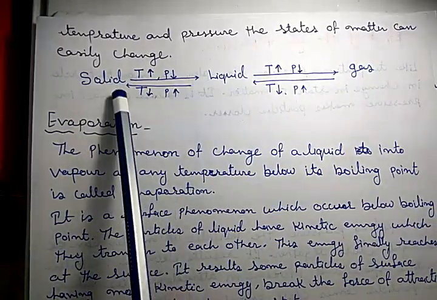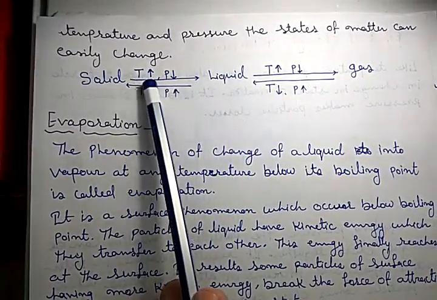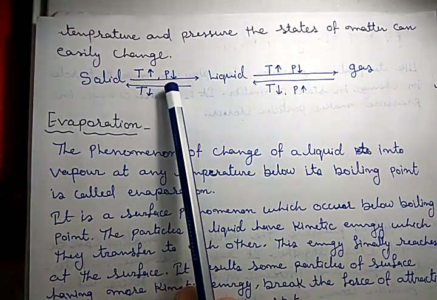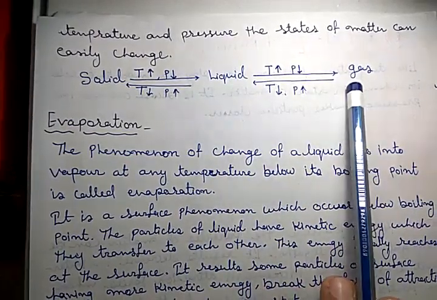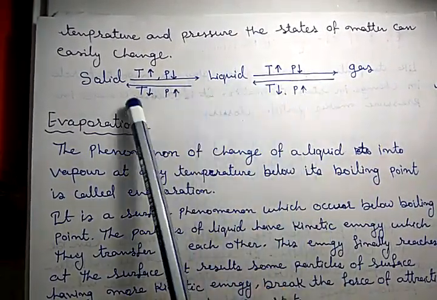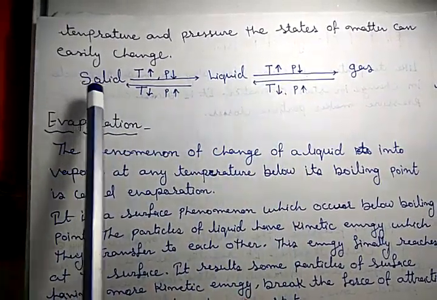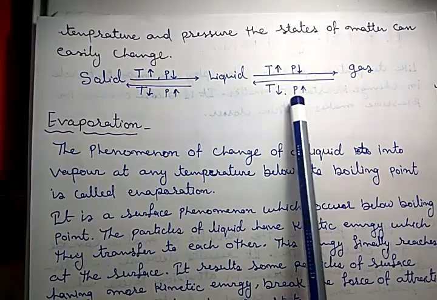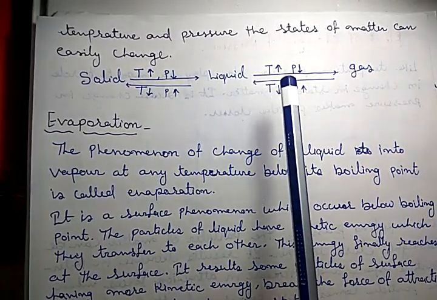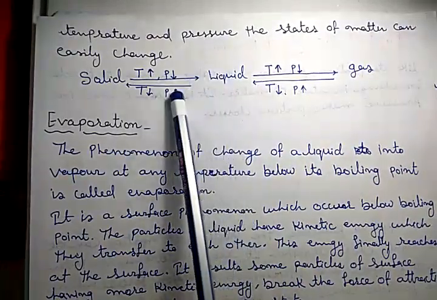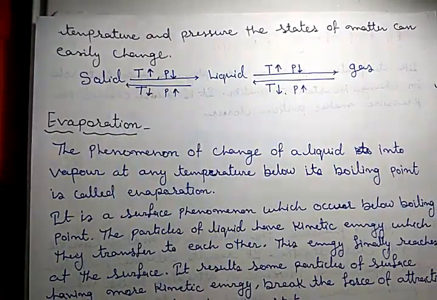If we have to convert solid into liquid, we have to increase temperature and decrease pressure. T stands for temperature, P stands for pressure. And liquid to gas, temperature increases and pressure decreases. Oppositely, the process will be opposite. That means gas to liquid, we have to decrease the temperature and increase the pressure. By decreasing temperature and increasing pressure, we can convert gas into liquid, and similarly liquid into solid form.